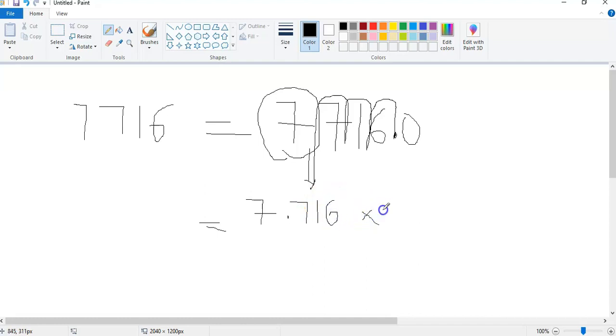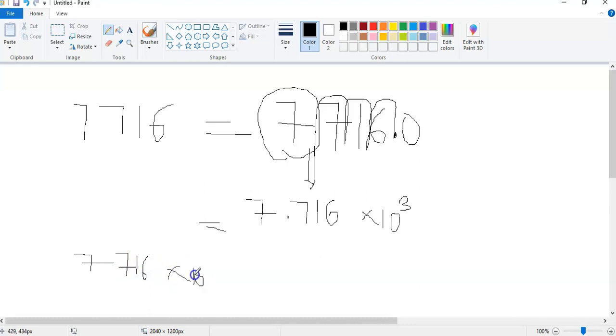times 10 exponent. Now remember, we move to the left, and I said the left is positive. If it's going to confuse you, it's the opposite of the x-axis. So when you know it's opposite of the x-axis, then you just change the sign. Okay, so to the left is positive. So this is the same as this. Then, so 7716 times 10